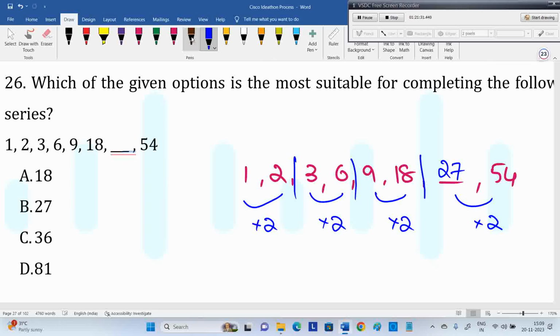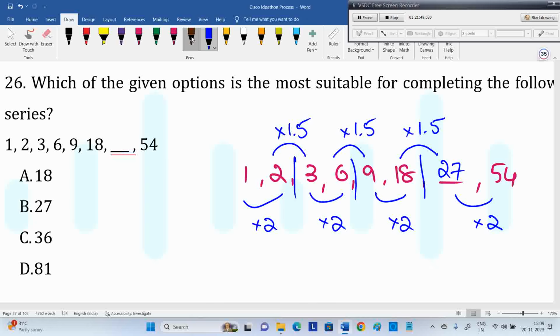So then what is the connection internally? 2 into 1.5 is 3. 6 into 1.5 is 9. Half of that they added. 2 half is 1, 2 plus 1 is 3. 6 half is 3, 6 plus 3 is 9.